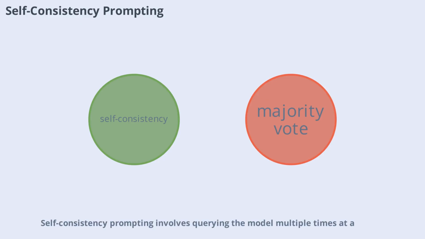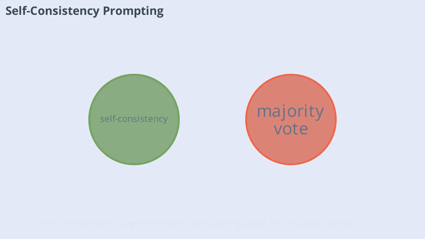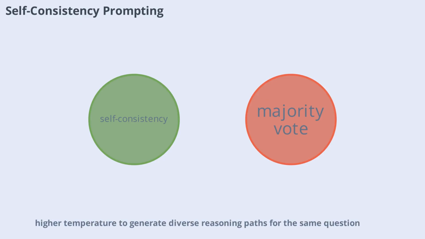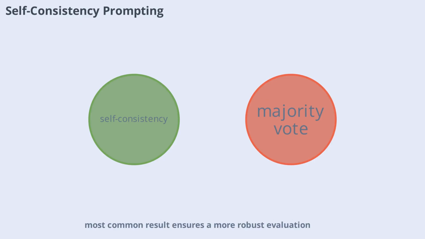Self-consistency prompting involves querying the model multiple times at a higher temperature to generate diverse reasoning paths for the same question. The final answer is chosen by majority vote among the outputs. This technique smooths out random generation errors and increases reliability. For example, in automated code grading, running the model several times and selecting the most common result ensures a more robust evaluation, especially for complex algorithmic tasks.